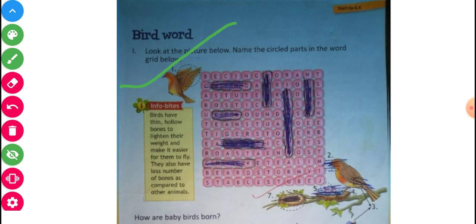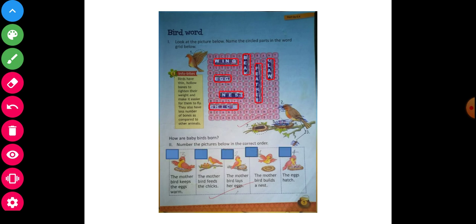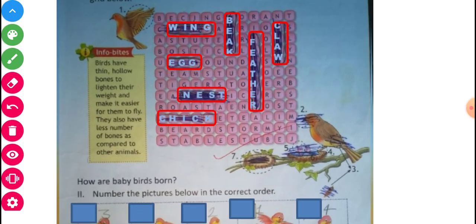Yes, now here, wing, and second is beak, and third one is feather, and fourth you will see here, and there are so many pictures also here. Neck, cheek, egg also here. So you will observe carefully. I will give the answer. Previously I had given it. See and observe this summary properly. Observe. Next, the answer is written here in a circle.